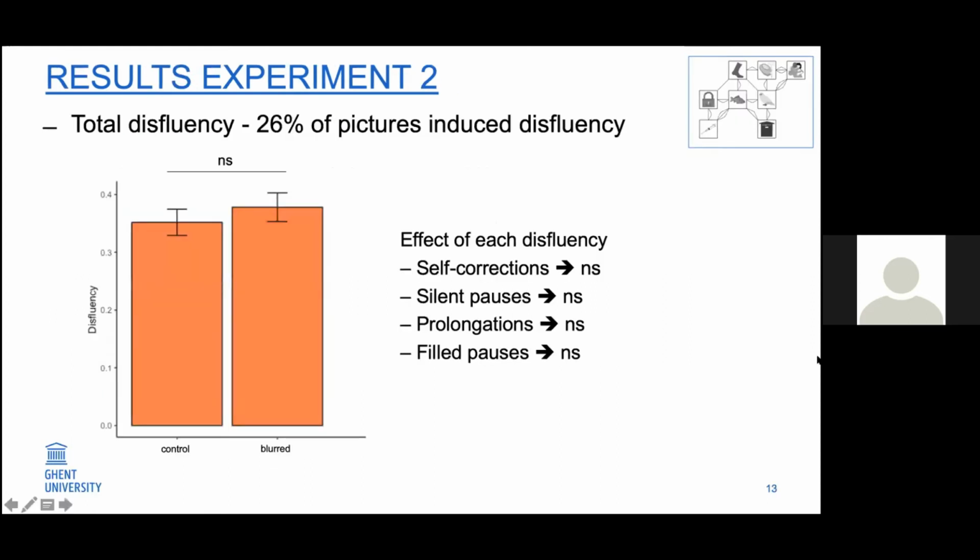So during the second experiment, where we manipulated blurriness, 26% of pictures induced at least one disfluency. But contrary to what we expected, blurred pictures didn't induce more disfluencies than control pictures. Not when we analyze all phenomena together, and not when we focus on each phenomenon individually. So this is totally unexpected.